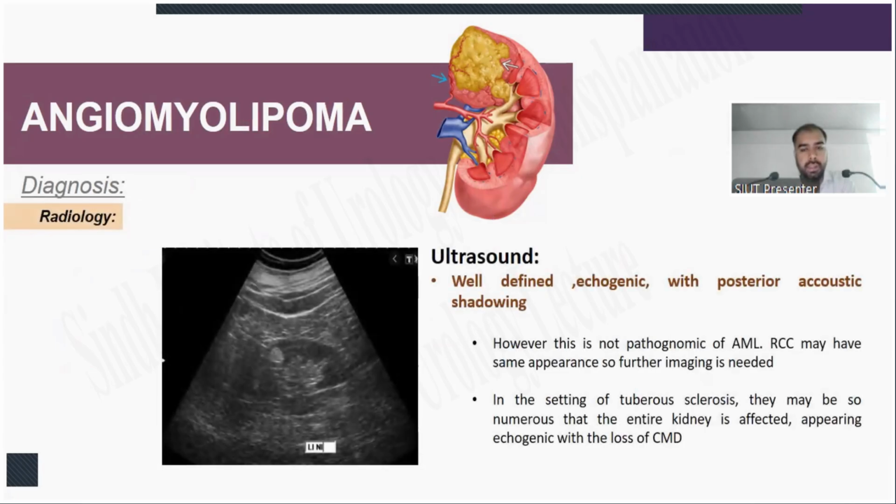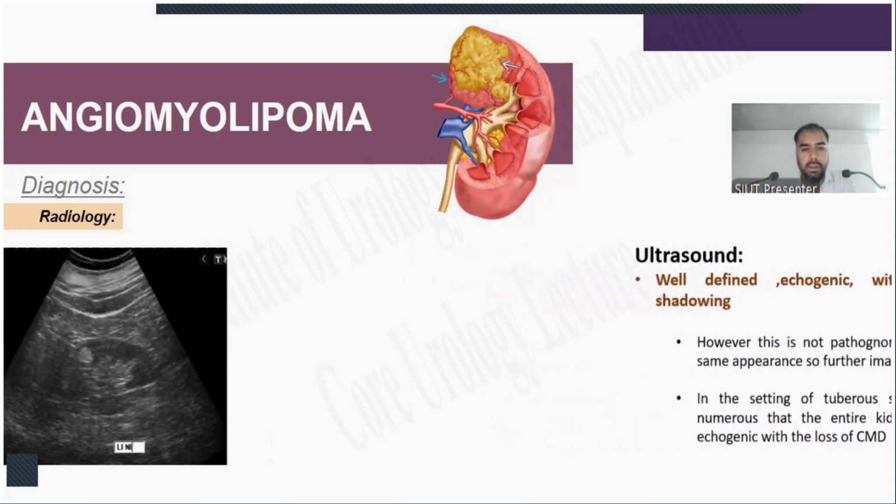Diagnosis on radiology: ultrasound shows a well-defined echogenic lesion with posterior acoustic shadowing. However, this is not pathognomonic of AML. RCC may have the same appearance, so further imaging is needed. In the setting of tuberous sclerosis, there may be so many lesions that the entire kidney is affected, appearing echogenic with loss of corticomedullary differentiation.